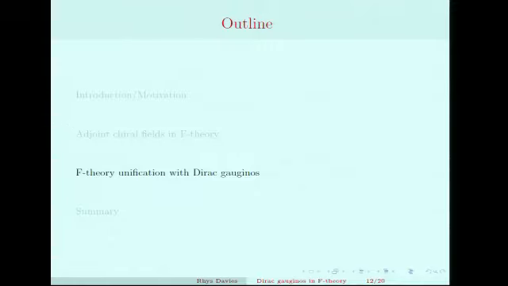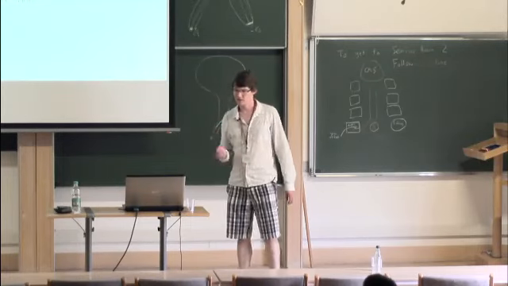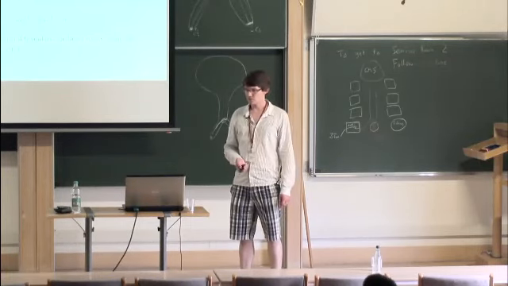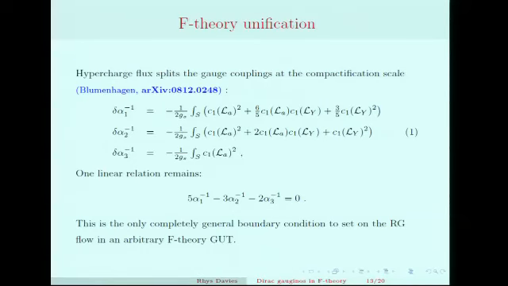All right, so now on to, I suppose, my main point. All that was fairly simple for those of you who know about these models. So what about gauge unification? Well, we have an SU(5) GUT of sorts on S. So you might think the gauge couplings necessarily unify at the compactification scale, but they don't.